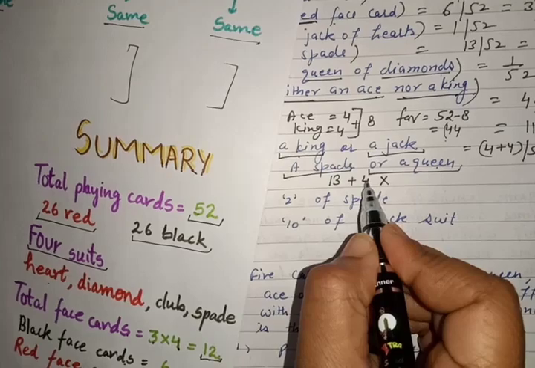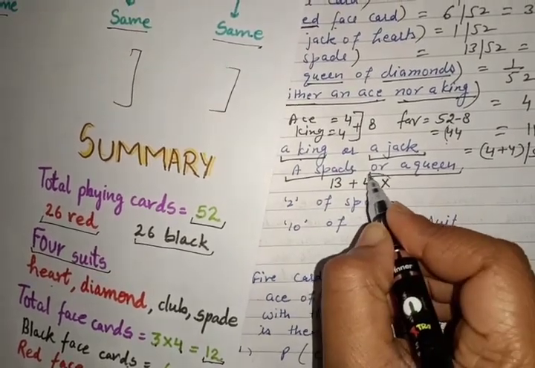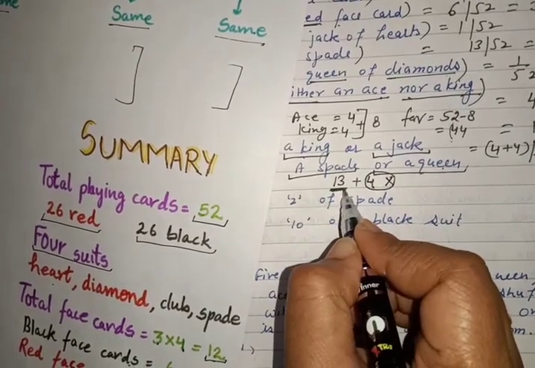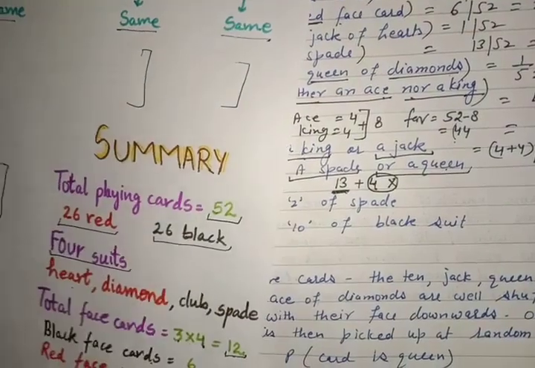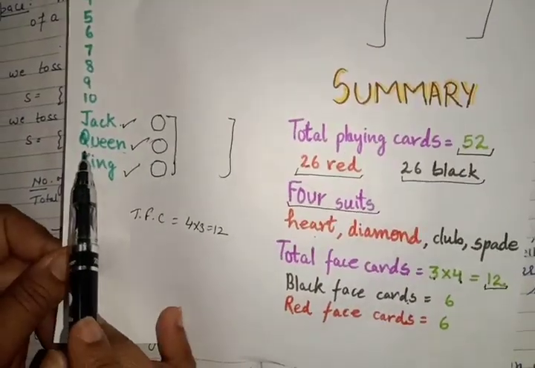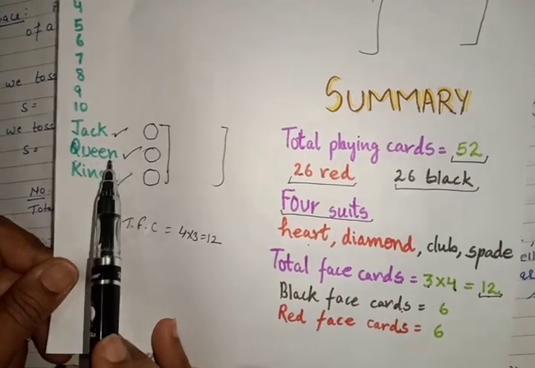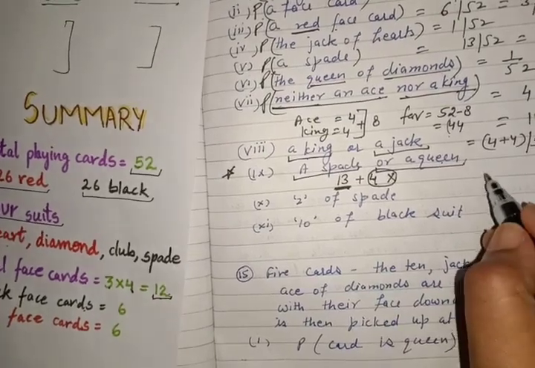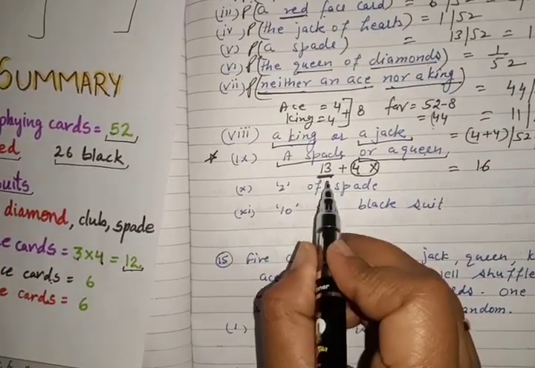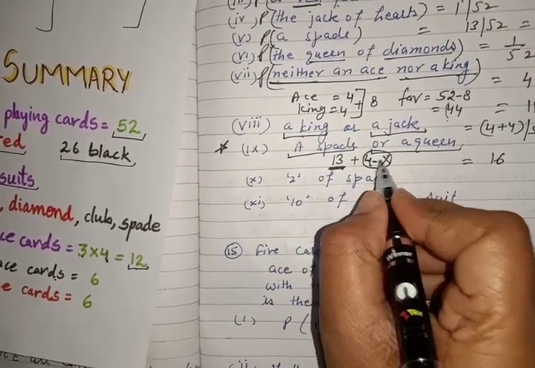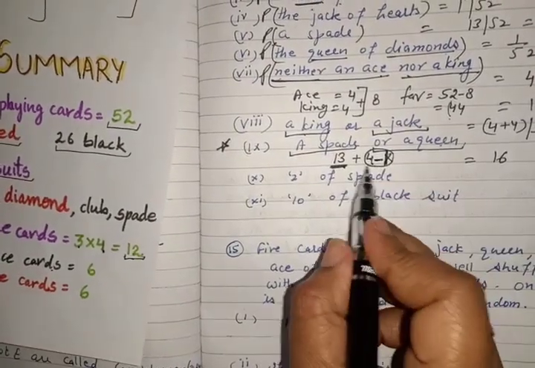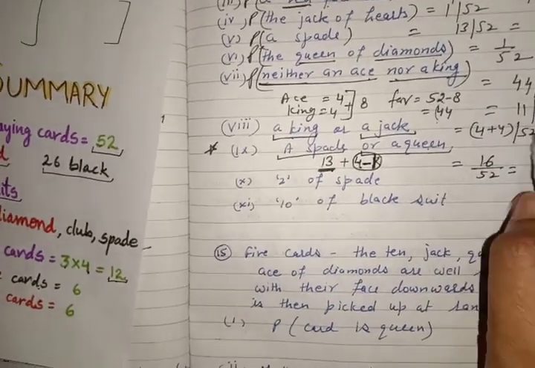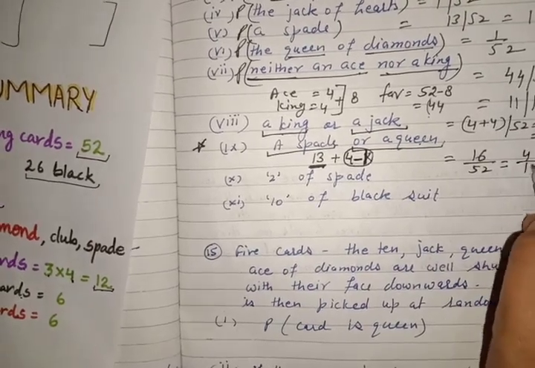Because how many queens will be left? 3 queens will be left, because 1 queen is already there in this 13. 13 spades means 1 queen, one queen of spade is there. So one queen is there and out of these 4, 3 queens will be left. So answer of this part is 16. 13, or you can write like this, 13 plus 4 minus 1, which is 16 upon 52, and which is equals to, after cancellation with the table of 4, 4 upon 13.